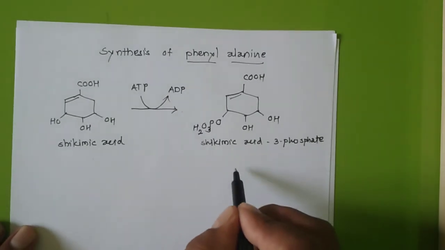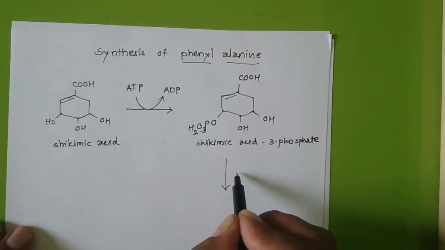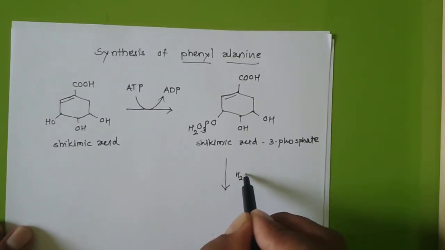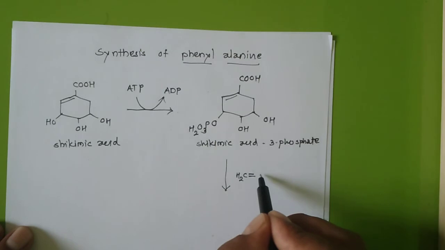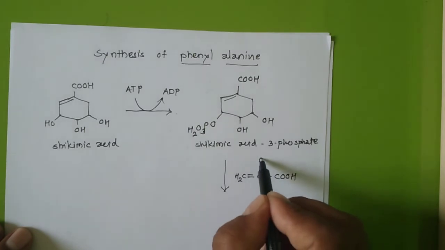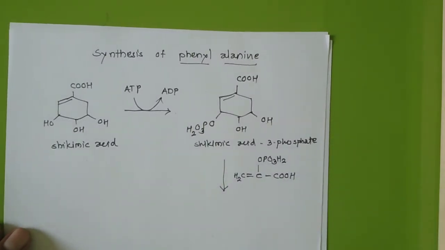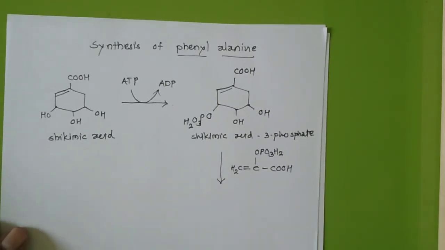again we can react this one with, maybe this is very familiar to you now, this compound, with COOH and phosphate group PO3H2. Hope you remember this compound.